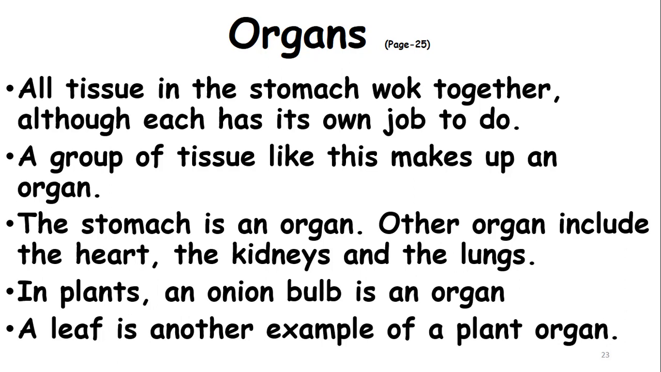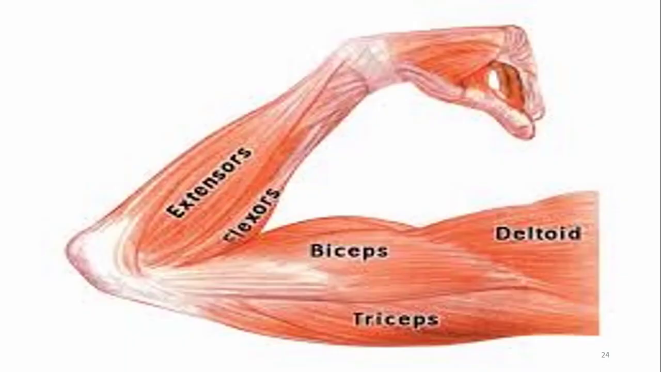Now, a leaf may contain, for example, veins and veinlets, midribs, palisade mesophyll, spongy mesophyll. So all these tissues collectively form an organ called the leaf. Now look at here. Your muscle. This is the biceps muscle. This is the deltoid and triceps muscles. Now your arm is one of the organs of your body. Many different types of tissues, muscle tissue and bones and connective tissue collectively form one of your organs.